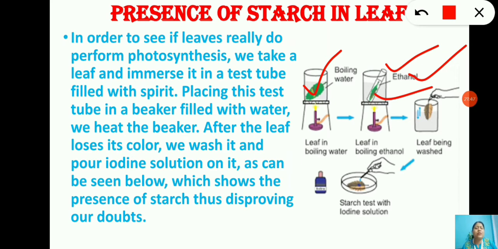After that, the leaf loses its color. Once it is heated in ethanol and water, the leaf will become discolored, meaning it decolorizes. The green color is no more there. After the leaf loses its color, we wash it and pour iodine solution on it. So the next step, we take that leaf, wash it, and then pour some iodine solution on it. We will find that the leaf changes color and becomes bluish black. This confirms the presence of starch in a leaf.